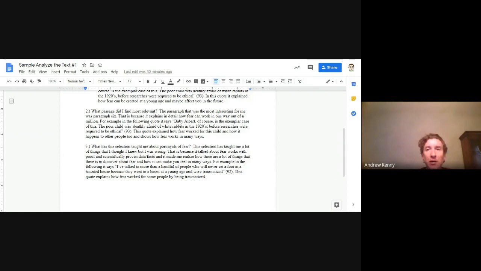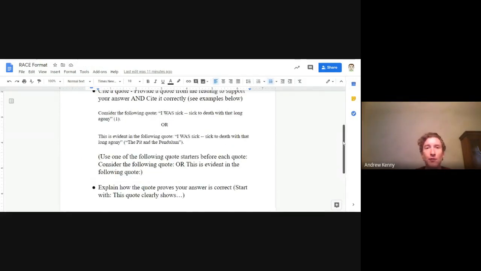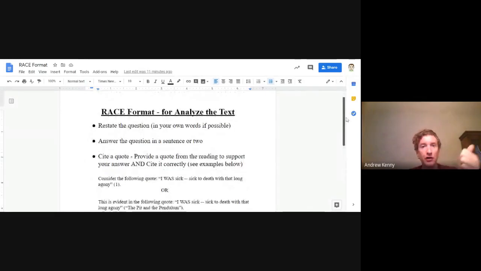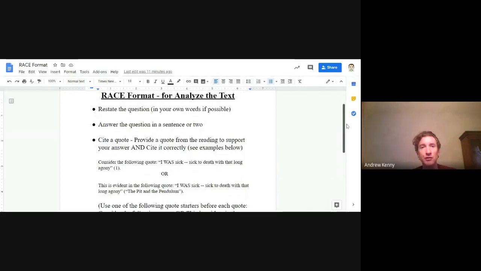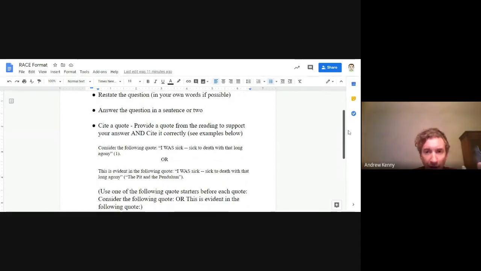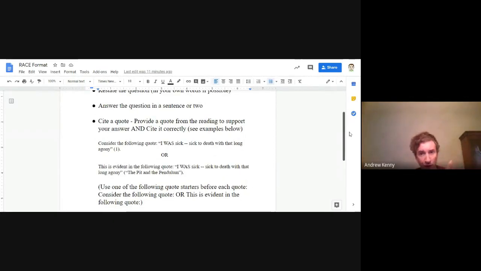Really nice job. Again, take a look at this, the RACE format. Last time I will show it. First thing you're going to do is restate the question. Then you're going to answer the question in a sentence or two. Then you're going to cite a quote, provide a quote from the story or the essay. Make sure you cite that quote correctly. Make sure you put in parentheses at the end of the quotation the page number, the title of the essay or story or the website title. And of course, make sure you introduce each quote by something like "consider the following quote," or "this is evident